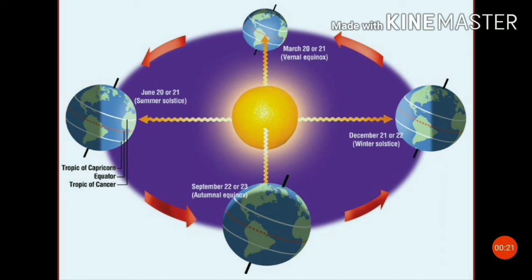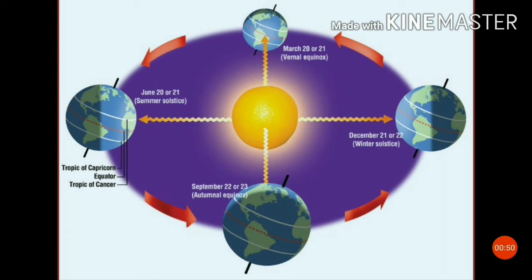Find out when the next leap year will be. Because this year, 2020, is a leap year, the next leap year will be 2024. It is clear that the Earth is going around the Sun in an elliptical orbit. Elliptical means oval shaped. A year is usually divided into summer, winter, spring and autumn seasons.